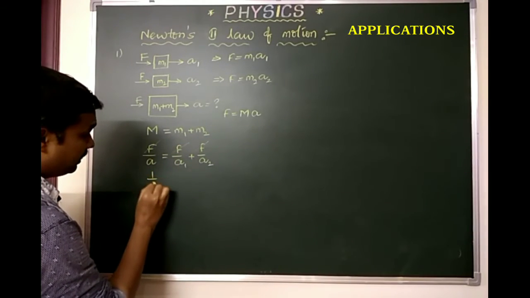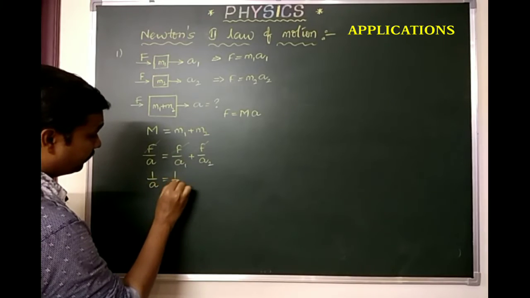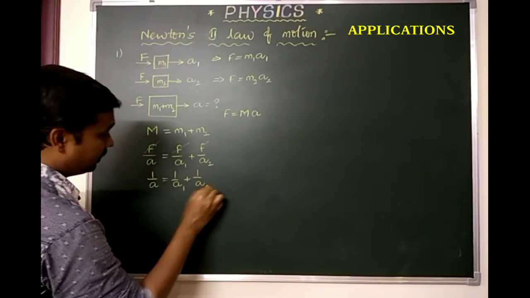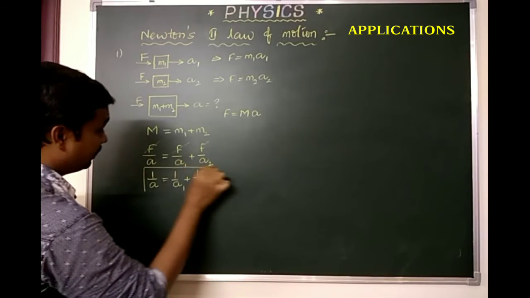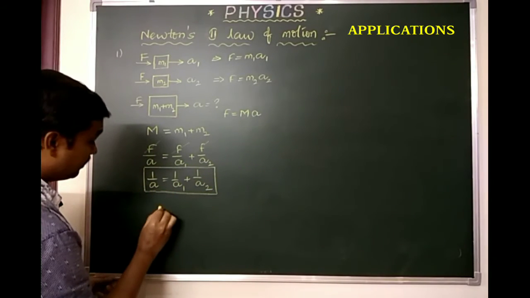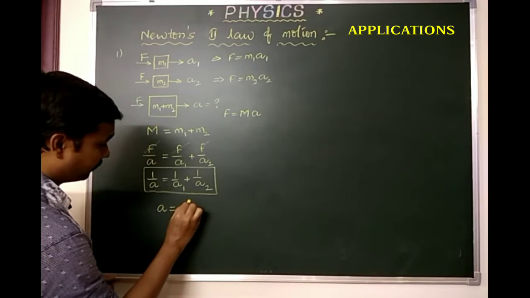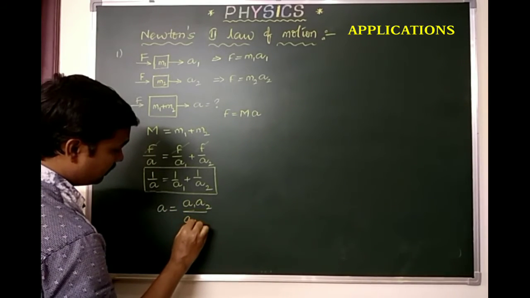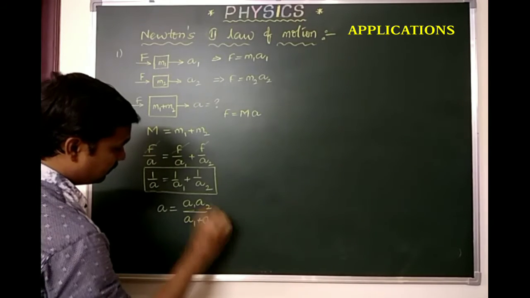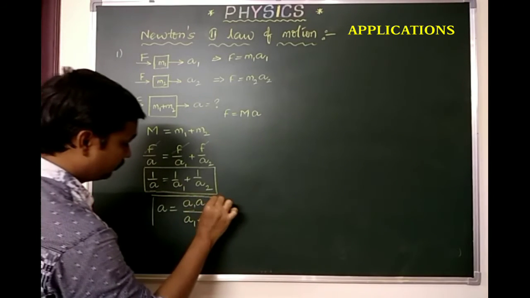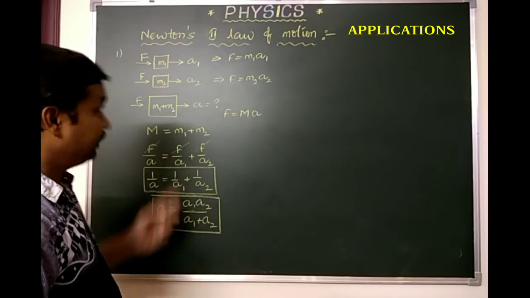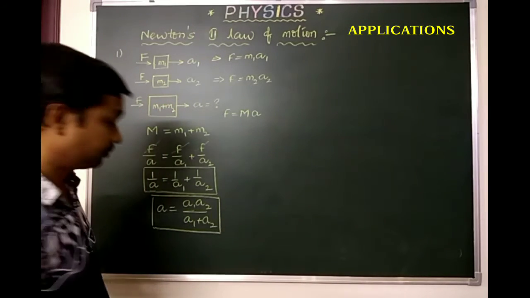So 1 by A equals 1 by A1 plus 1 by A2. You can conclude, or else you can write, A equals A1 A2 divided by A1 plus A2. This is the acceleration.